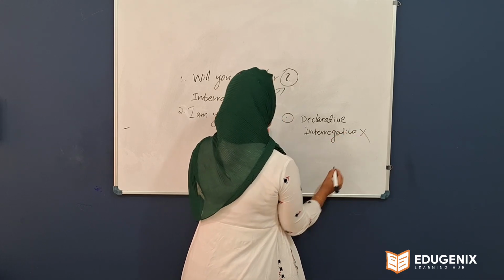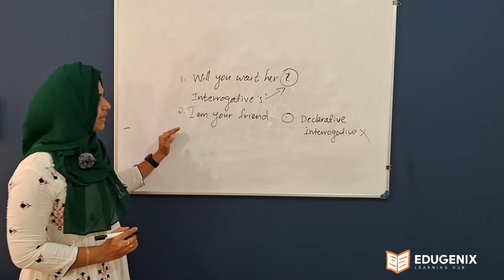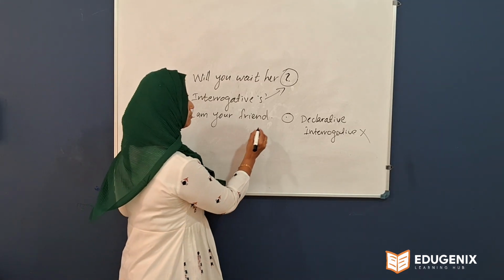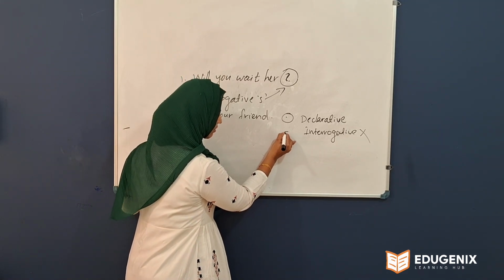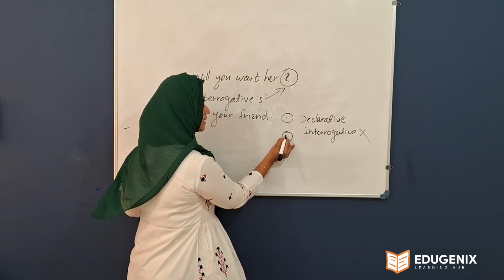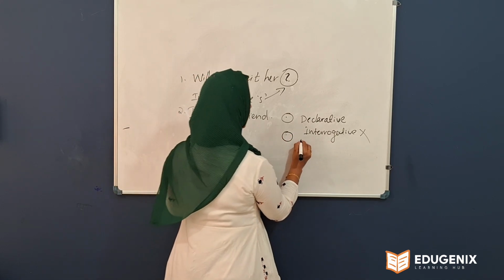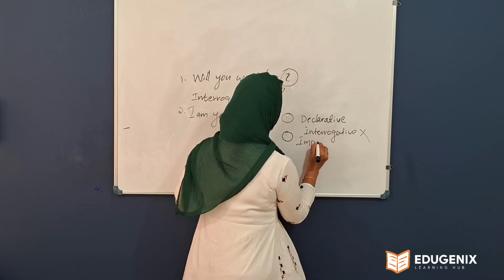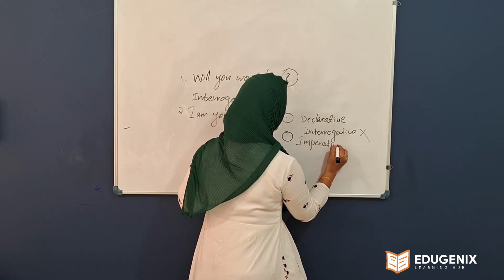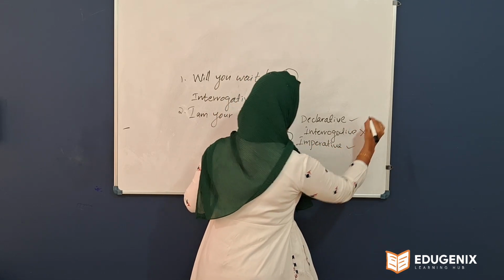So interrogative, wrong. The next one, imperative sentence. That also you know, an imperative sentence asks you a request or command, and it is ended with a full stop. So there is a chance for that also, imperative sentence.